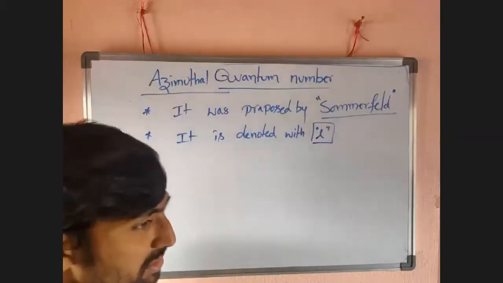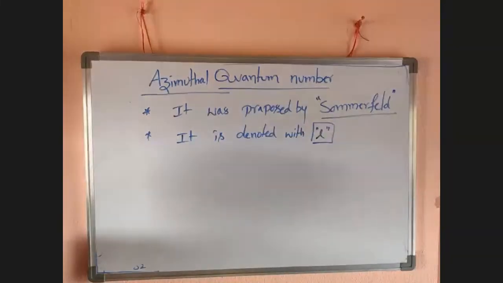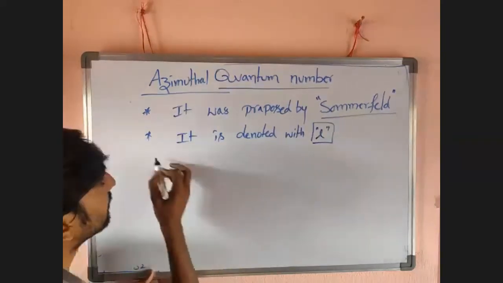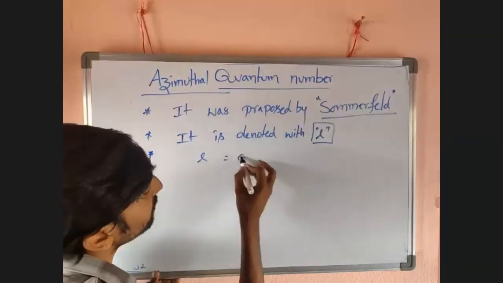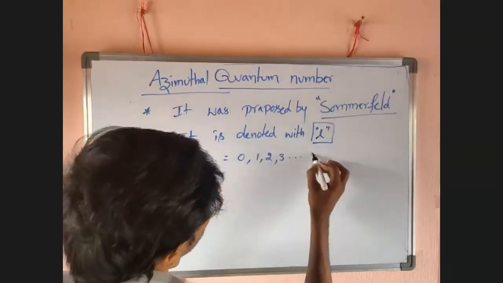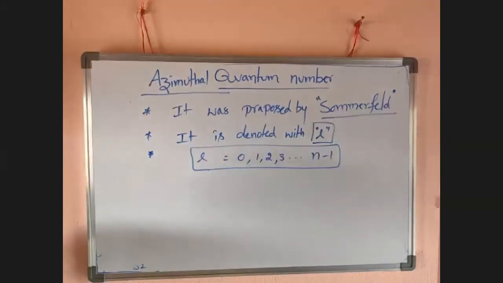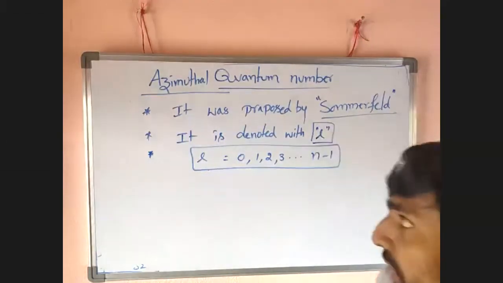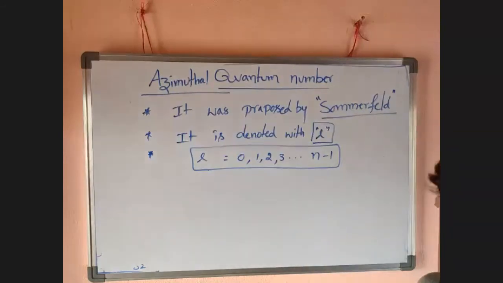Azimuthal quantum number is also called angular quantum number, or subsidiary quantum number. Whatever, it is denoted with l. l values depend on n. Look here, for n, l equals 0, 1, 2, 3, and so on, up to n minus 1. So, azimuthal quantum number was proposed by Sommerfeld. It is denoted with small l, and l values depend on n. They are 0, 1, 2, 3, up to n minus 1.